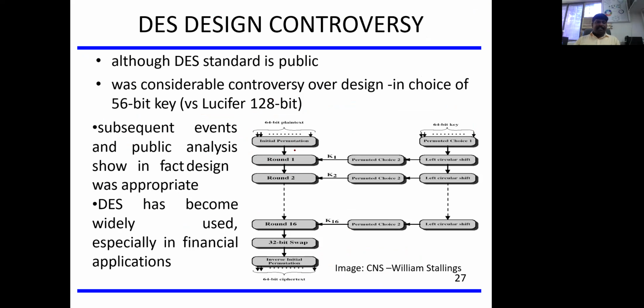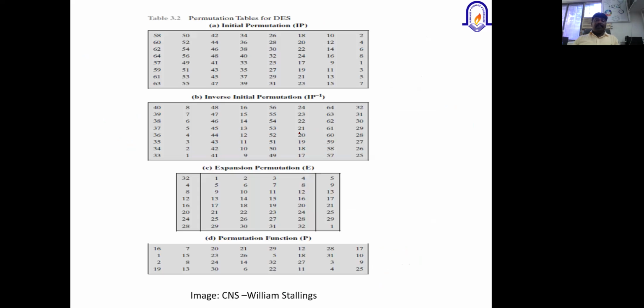So the same diagram which I explained. I'll move to the next slide. Now, this is the initial permutation table. These are the standard templates. Suppose you have 1 to 64 bits, or if I start with 0, then 0 to 63. This is the initial permutation, where all the bits are going to be rearranged.